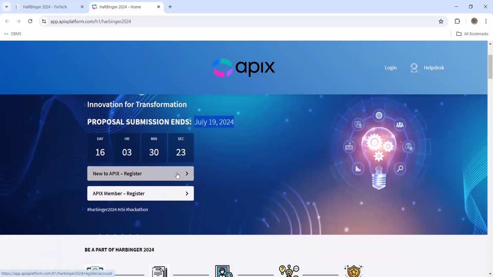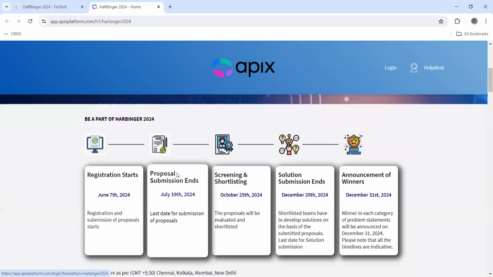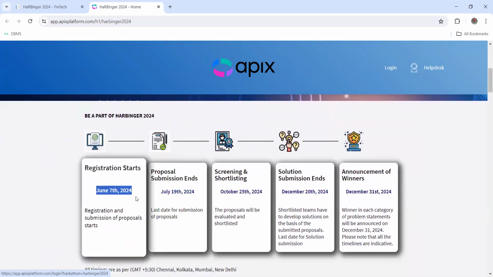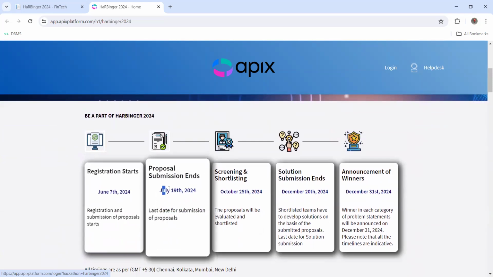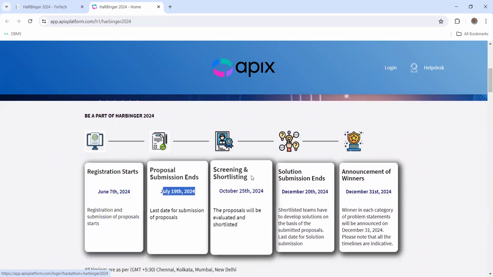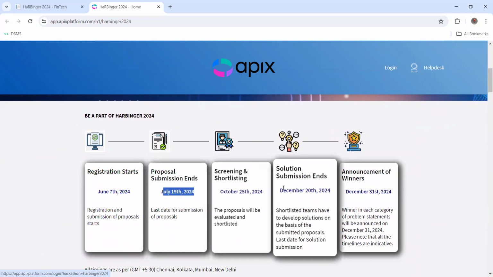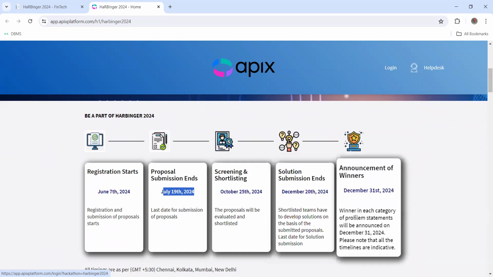If you're new to Apex, definitely consider clicking on this. Registration started on June 7th and ends on July 19th. Screening and shortlisting will happen on October 25th, and solution submission ends on December 20th. Announcement of winners is the same day. That means, guys, you have time till 19th July. At least send a proposal: what you are going to do, how you're working, what you are planning to make, and write the full idea in the proposal and send it. Once you get shortlisted, you will get a good amount of time to work on it and submit it, because the prizes are exciting, guys.